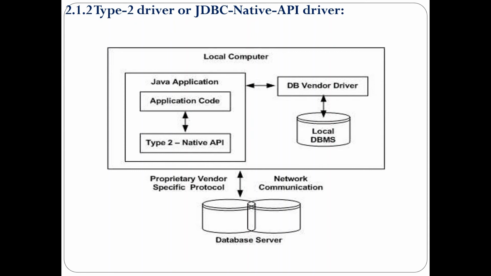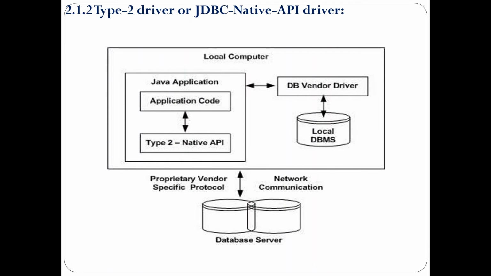We'll see how the architecture of type 2 driver will work. First, we'll develop the Java application. The Java application can be developed using any applet, Swing, Servlet or JSP. Once the application has been developed, that Java application code is converted to native API, that is C or C++ API calls. Then native API calls are sent to the database vendor driver.